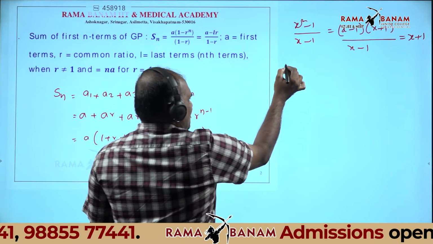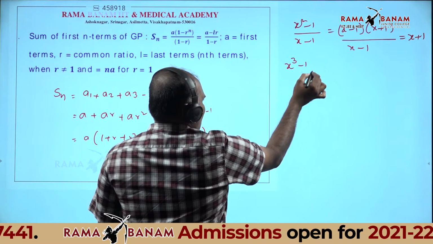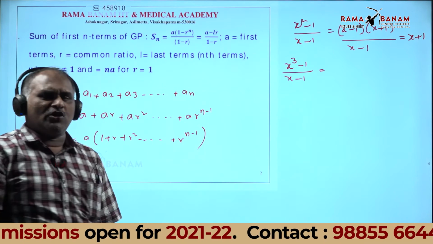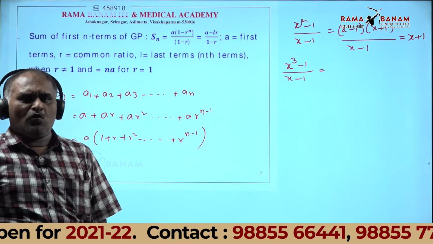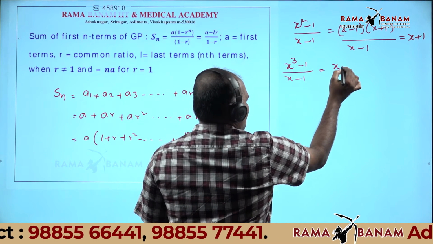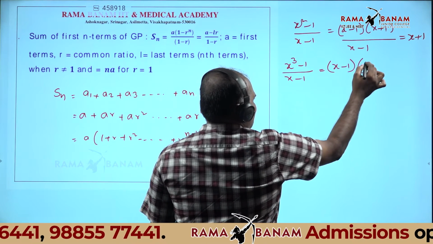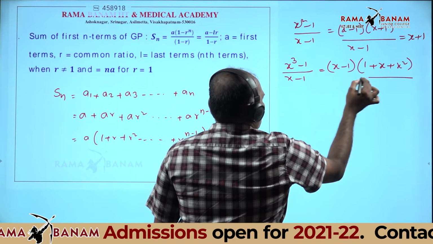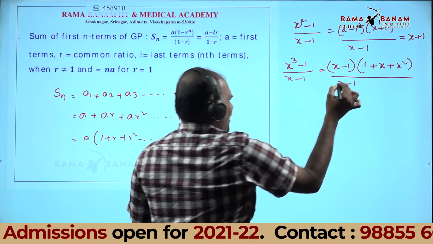Again, x cube minus 1 divided by x minus 1. Therefore, a cube minus b cube. What is a cube minus b cube? a minus b into a square plus ab plus b square, whole divided by x minus 1.